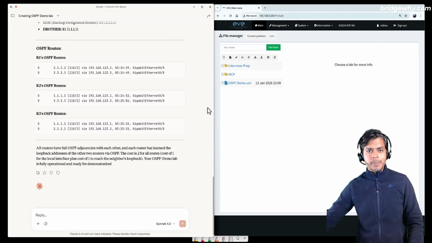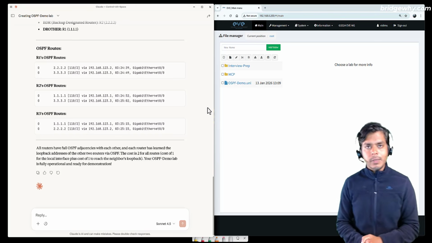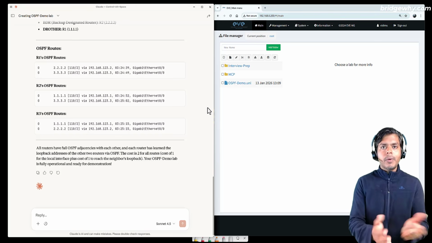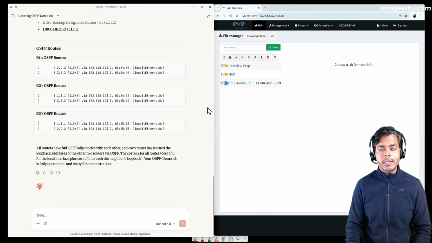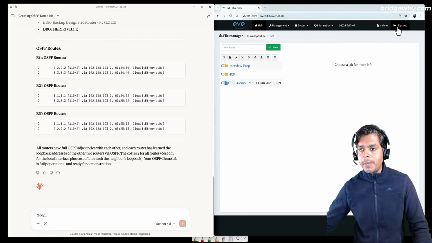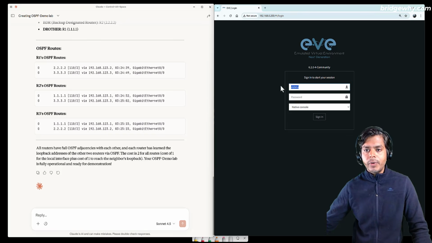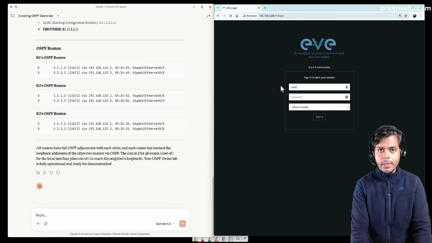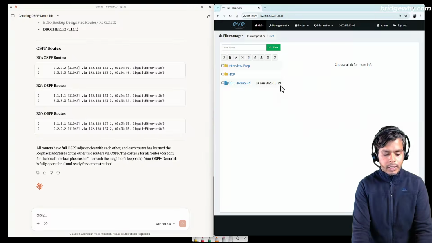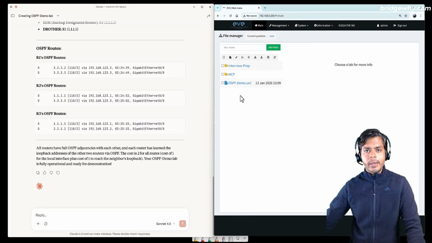Very interesting. But now you must be thinking, Mr. Vishnu, this is what the chatbot is showing. Show me the real result. Can you show the same thing on EVE-NG? And yes, absolutely, I can show you. I will sign out from the Vishnu account and log in with admin to show you that everything is up and working there also.